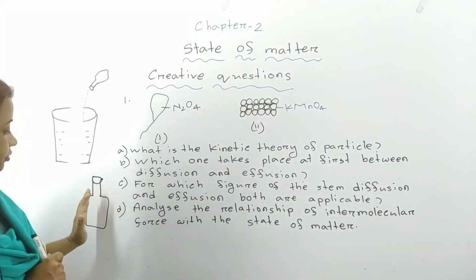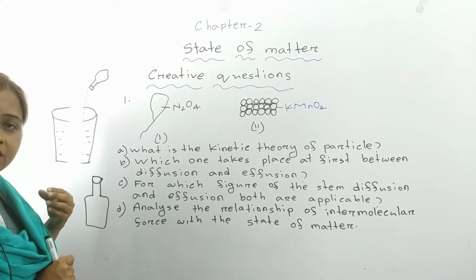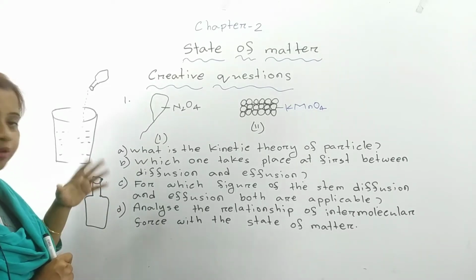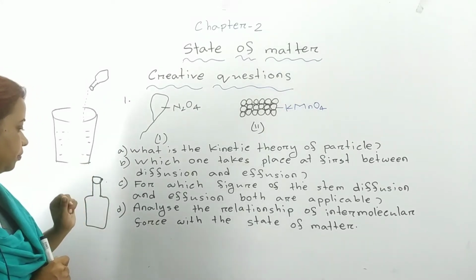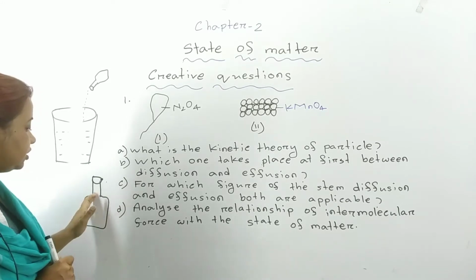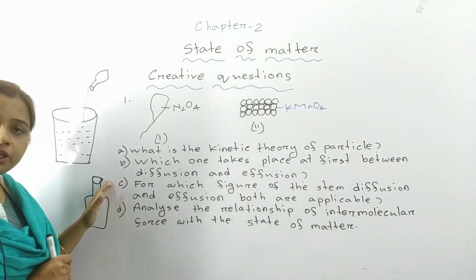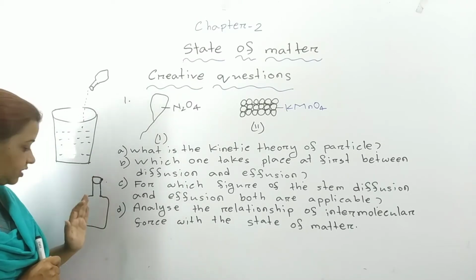But whenever we are using body spray, it does not stay only on our body. It is spreading out in the whole atmosphere, in the whole room. What will you say? What's the name of this process? This is called diffusion. That means whenever there is effusion, obviously there is diffusion. What is effusion?